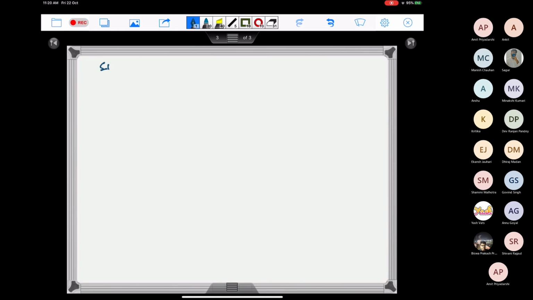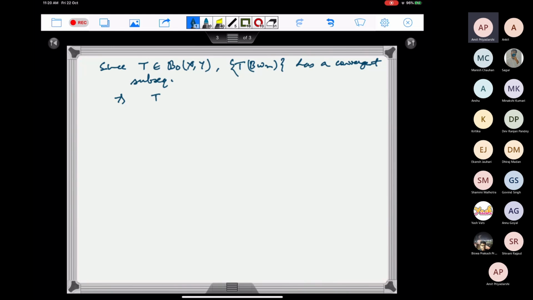Since T belongs to B0 of XY, T of B w_n has a convergent subsequence. But this again implies that TB is compact.